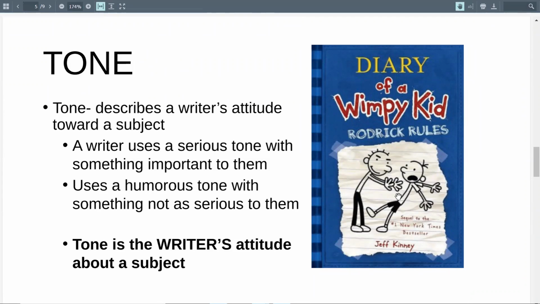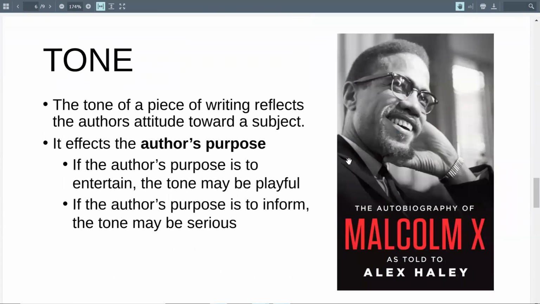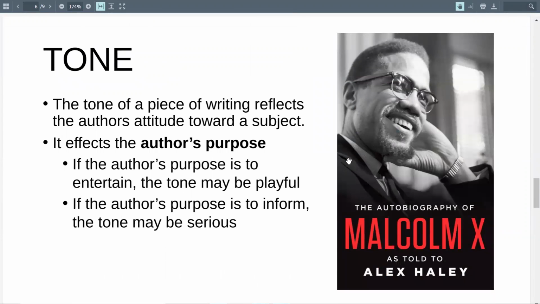But you can read a piece, even if they're supposed to be objective, just giving the facts, and you can get an idea of how they feel about a subject or a candidate and a proposal, something like that. You can get an idea what they feel based on the tone that they use. The tone of a piece of writing reflects the author's attitude towards a subject. It affects the author's purpose.